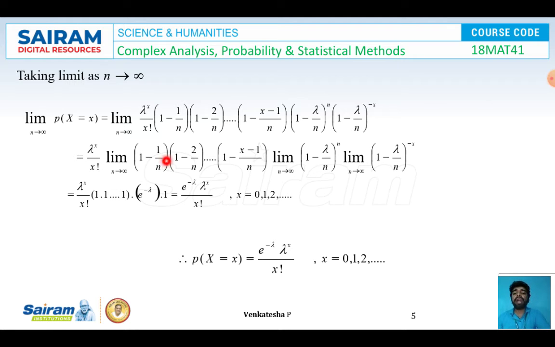So I'll be getting 1, 1, 1 from this expression. Expanding limit n tends to infinity (1 minus lambda by n) whole power n, I'll be getting e power minus lambda, and expanding limit n tends to infinity (1 minus lambda by n) whole power minus x, I'll be getting 1. So after simplifying, I got the value e power minus lambda into lambda power x by x factorial, for x equal to 0, 1, 2 and so on till infinity. Hence I got the expression P of X equal to x is e power minus lambda, lambda power x by x factorial, for x equal to 0, 1, 2 and so on till infinity, which is the expression for the Poisson distribution.